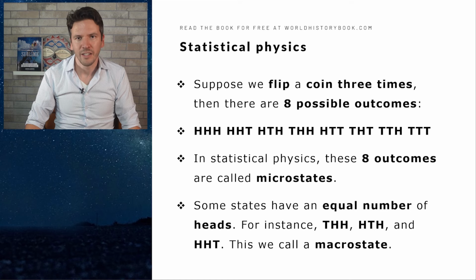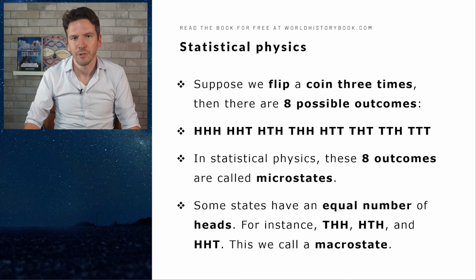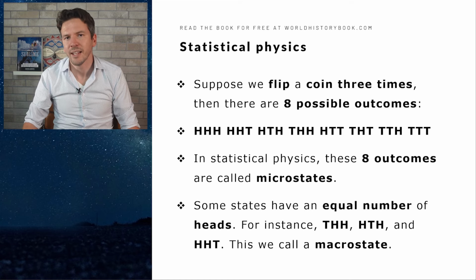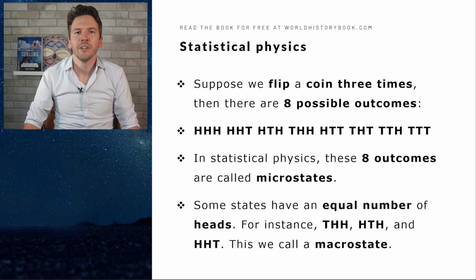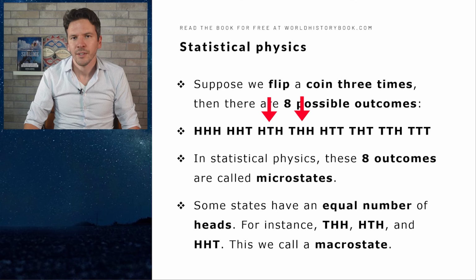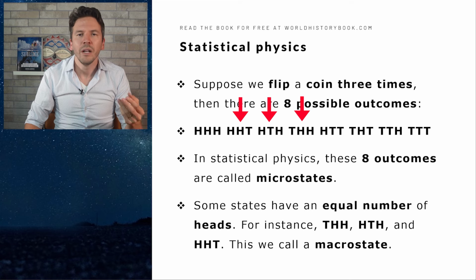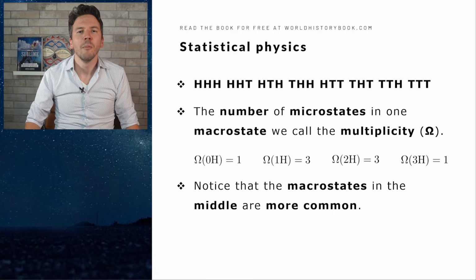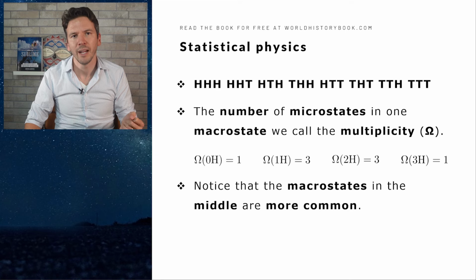Well, in statistical physics, these 8 outcomes would be called microstates. But, as you might have noticed, some states have an equal number of heads and an equal number of tails. Take for instance THH, HTH, and HHT. These are 3 different microstates, but they all have 1 tails and 2 heads. And we call these 3 microstates, which end up effectively with the same result, a macrostate. So this particular macrostate contains 3 microstates. And that number of microstates in one macrostate is called the multiplicity, for which we use the symbol omega.